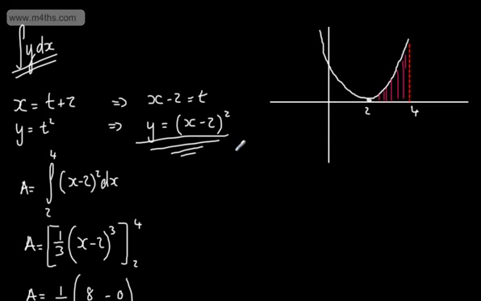Now, sometimes it won't be convenient for us to do this, and we can use parametric integration to find the area under a curve. As a result of the chain rule, what we can say is the following. We can say that it will be the integral of y dx/dt dt between t1 and t2.